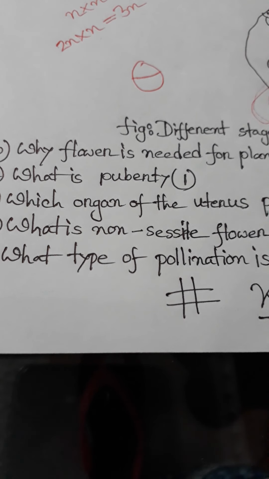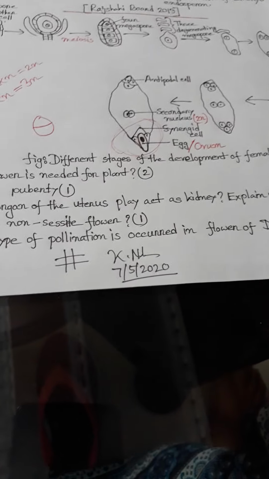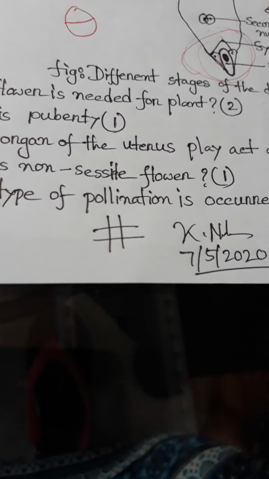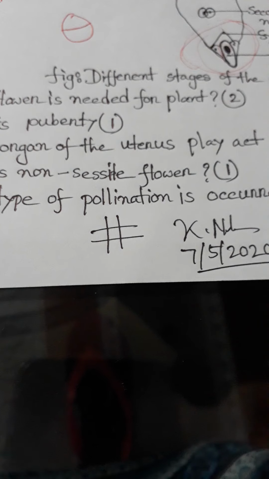Then, which organ of the uterus acts as a kidney? Which organ of the uterus acts as a kidney? The organ of the uterus which acts as a kidney is the placenta. Already you have known that.